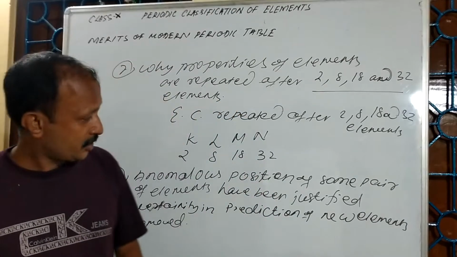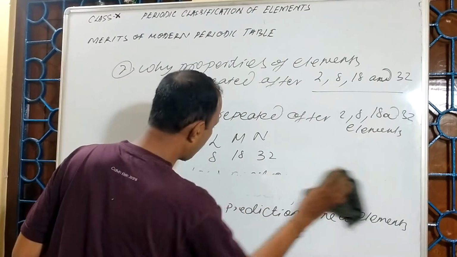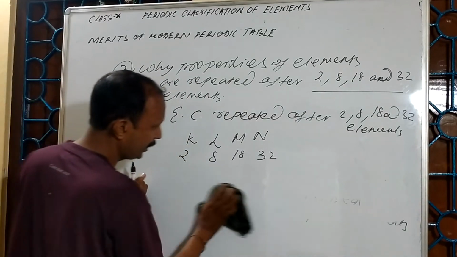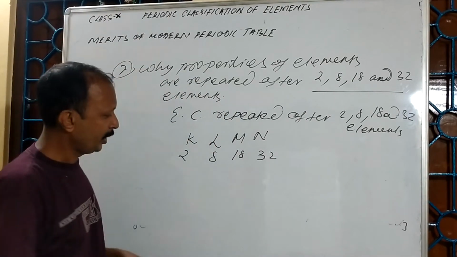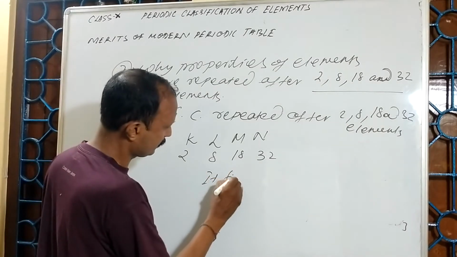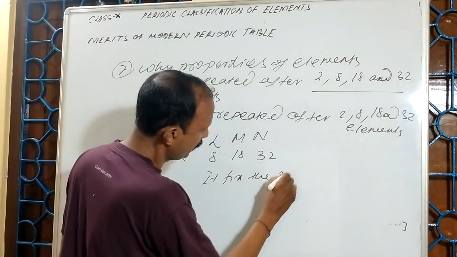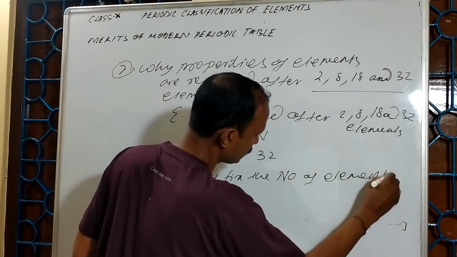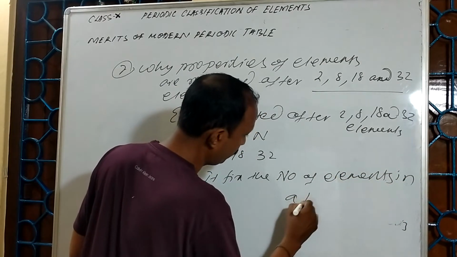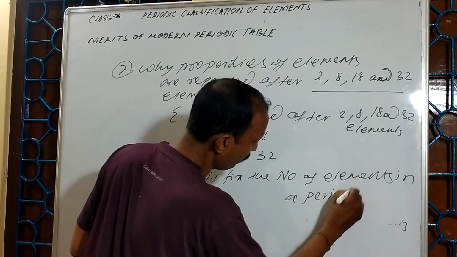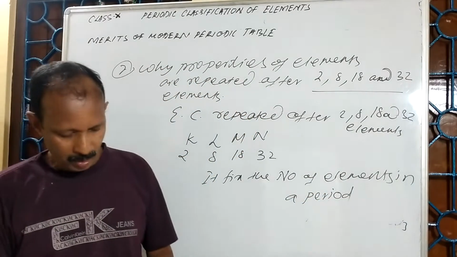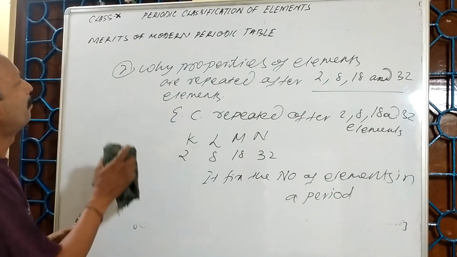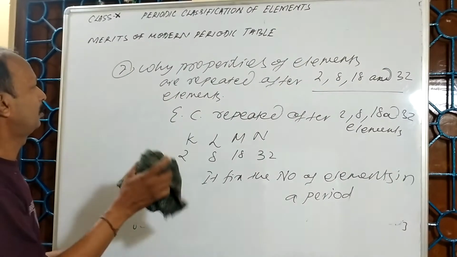So this restricts the number of elements in a period, or you can say it fixes the number of elements in a period. So these are the merits of the modern periodic table.